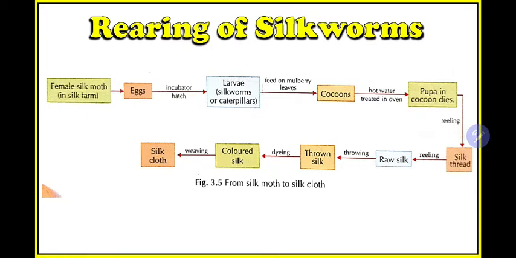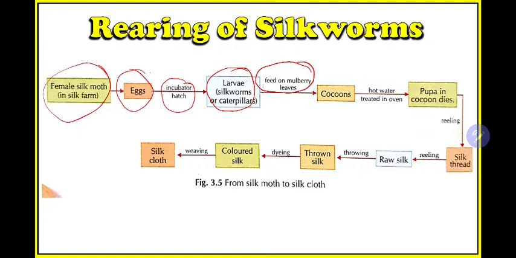So far we have described the life cycle again. The female silk moth will lay eggs, then we give the eggs suitable temperature in an incubator, and under that temperature the larvae will come out and feed on mulberry leaves. This is just a summary. Then they will make the cocoons, and next the cocoons are treated with hot water in an oven. Up to this much we have explained.